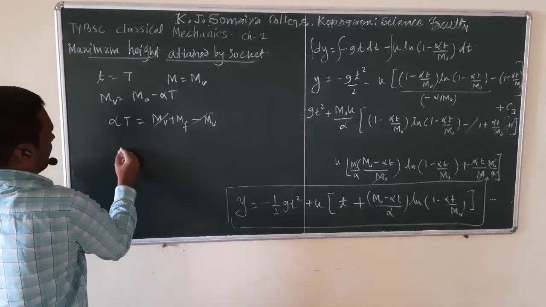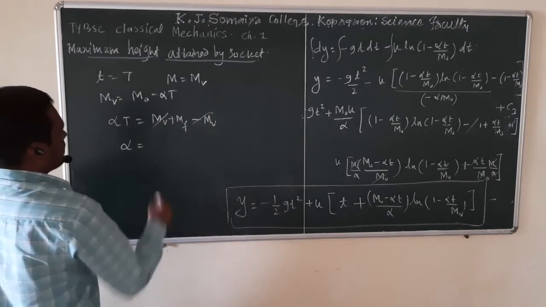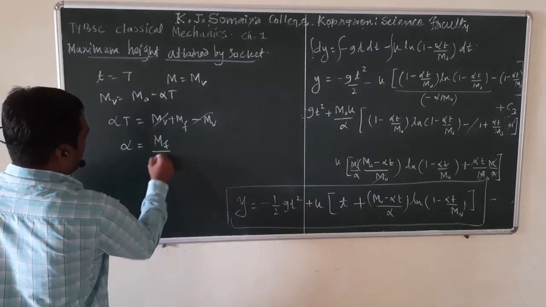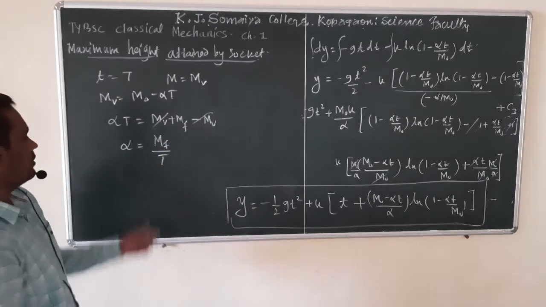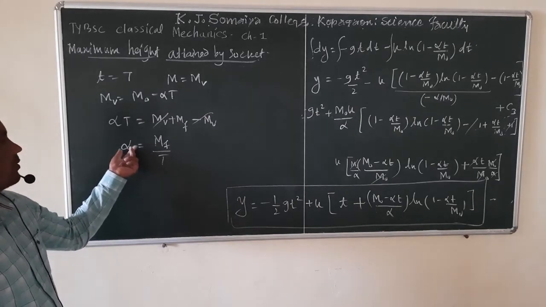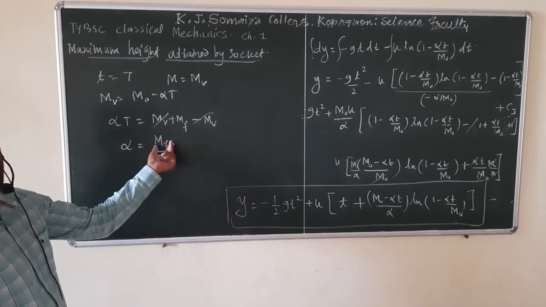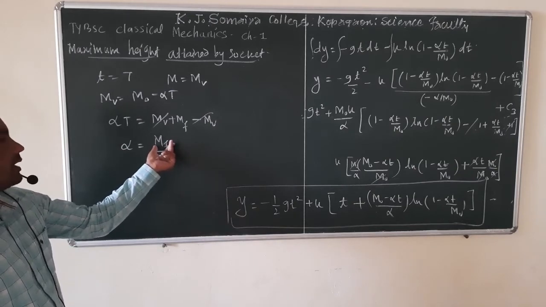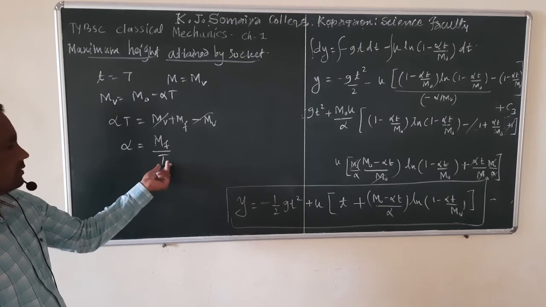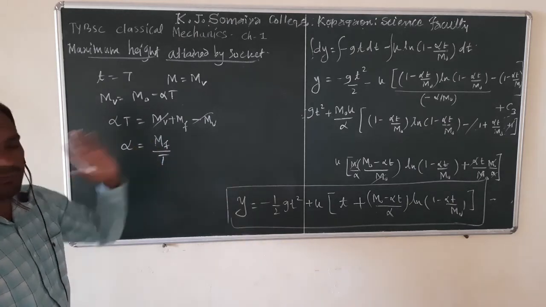So we can find that alpha is nothing but mass of fuel divided by T. So this is the rate of burning of fuel we have to decide. We can find it from how much fuel we put inside the rocket, and capital T, which means how much time is required to burn the whole fuel.